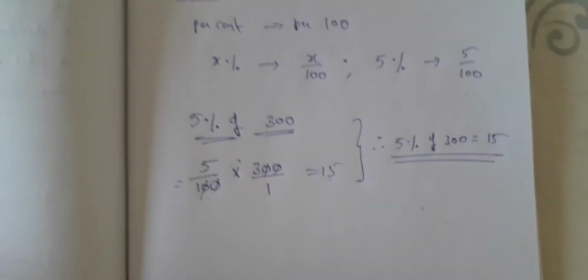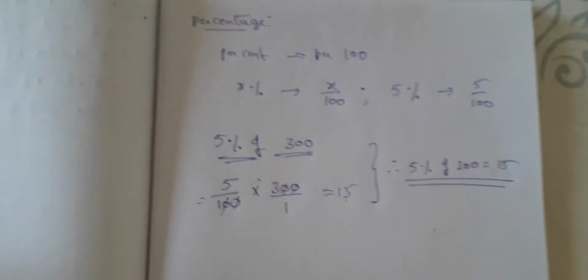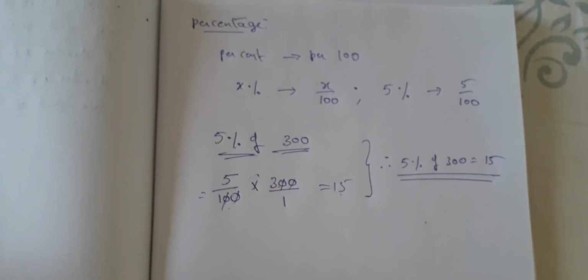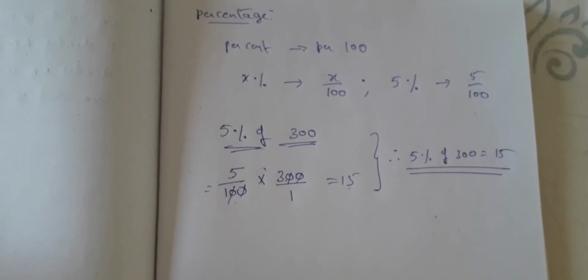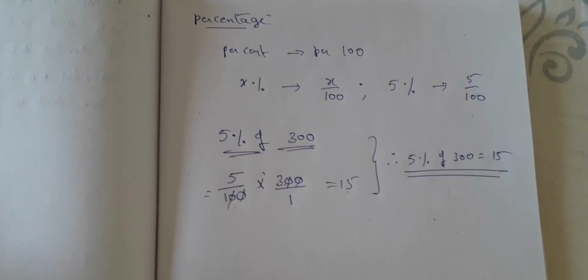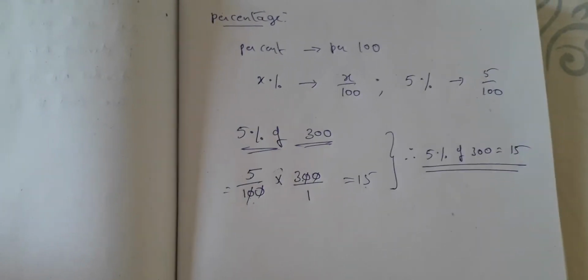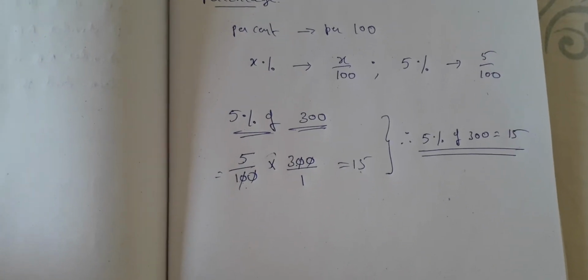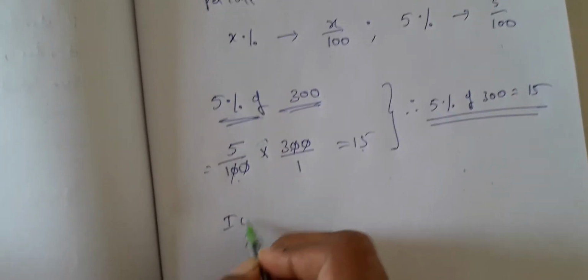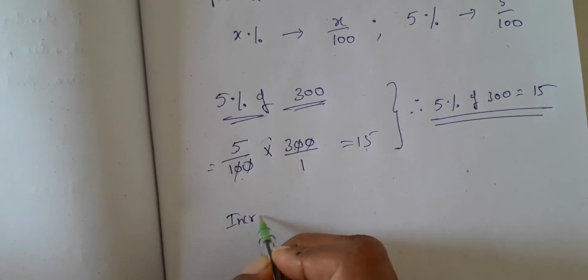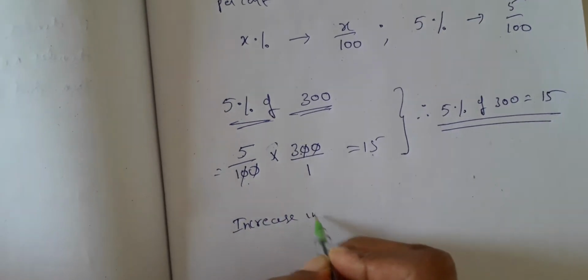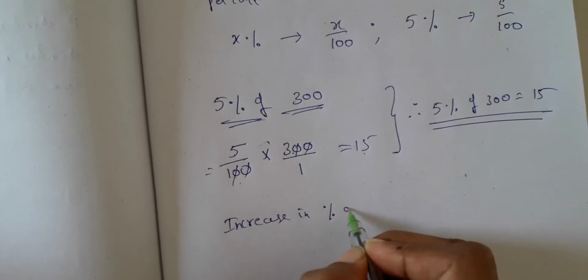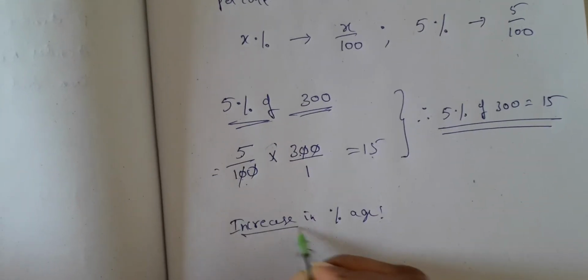Now sometimes you will be saying that there is a gain percentage, or a loss percentage, or an increase in percentage, or a decrease in percentage. So what is meant by that? Okay, so now let us see the increase in percentage. I am taking the shortcut of it.